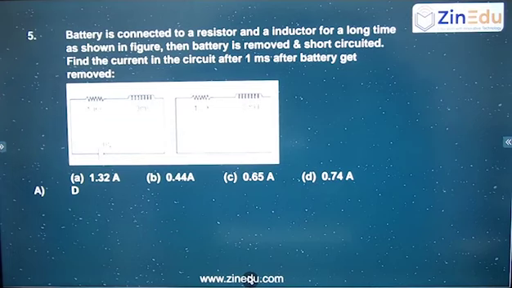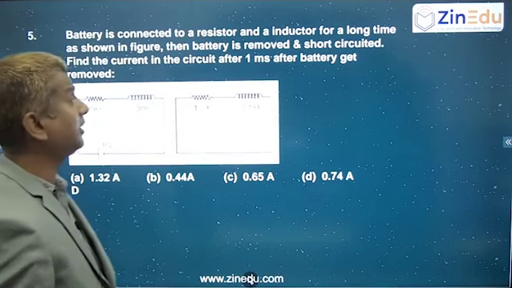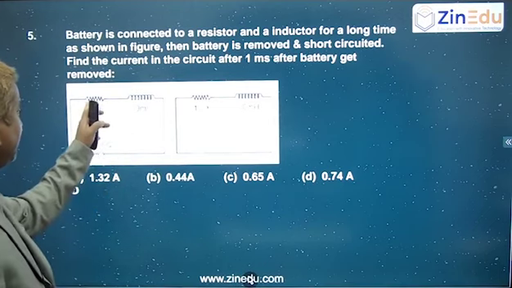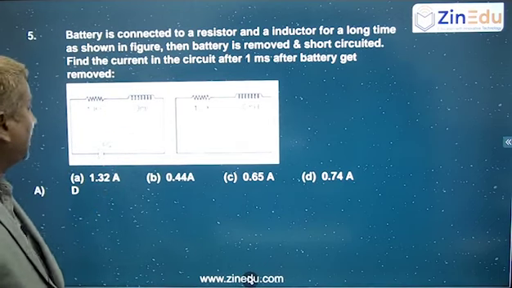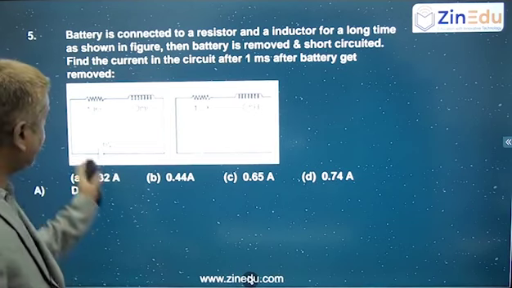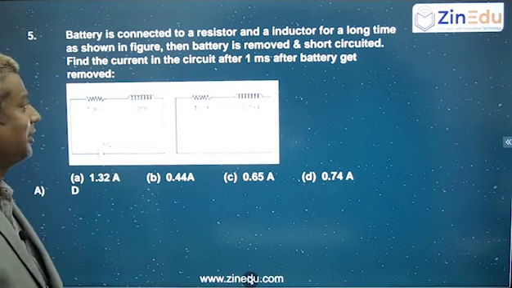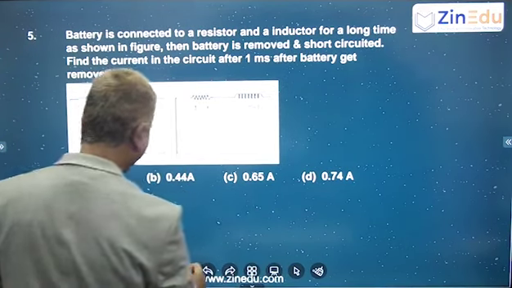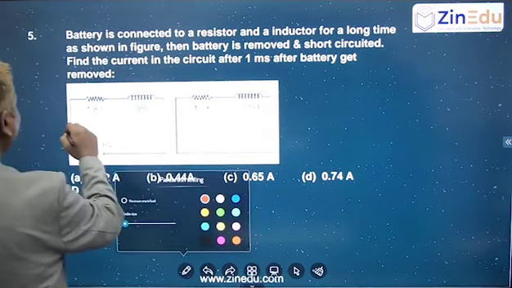So again, the battery is connected to a resistor and an inductor for a long time. This is a question on electromagnetic induction. There is a resistor, there is an inductor. The battery is already connected for a long time, so a steady current is already flowing over here, right? So let us see what that steady current is. What will be that steady current which is flowing here?